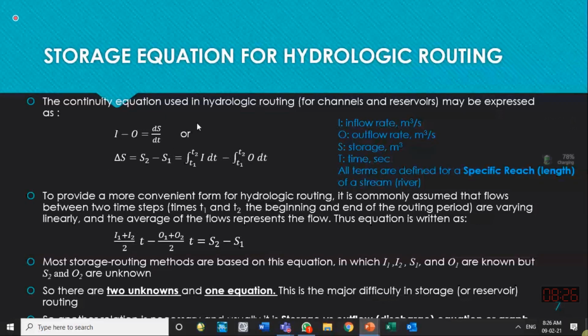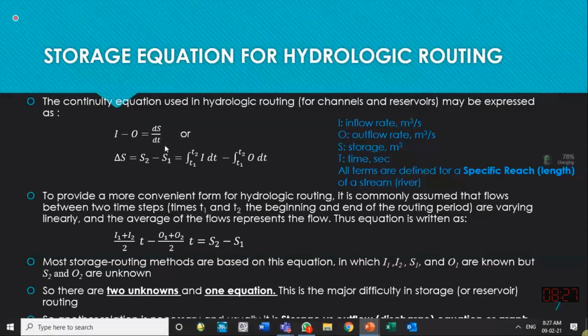So these are the two ways of describing the continuity or mass balance equation, and this is used in routing also, because we want to calculate the hydrograph at some location downstream in routing. That means we have a certain length of channel, and it has a certain storage inside it. So inflow, outflow and the change of storage are the relevant parameters.